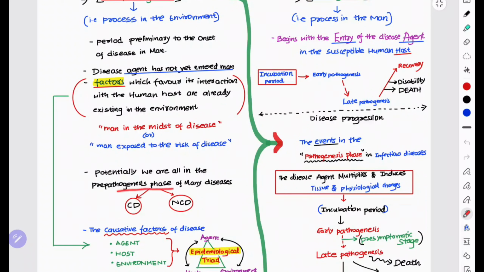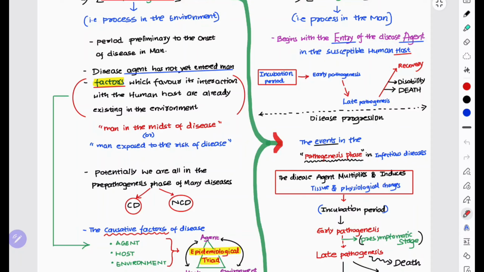We are in the pre-pathogenesis phase of many diseases. The pathogenesis of the disease is established in individuals if the individual has low immunity or certain factors which favor the infectious agent or the disease to progress more. So potentially we are all in the pre-pathogenesis phase of many diseases.